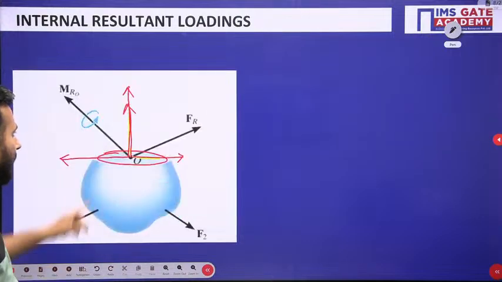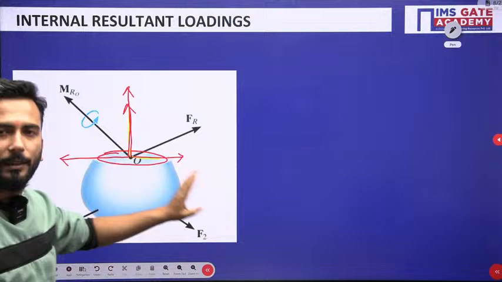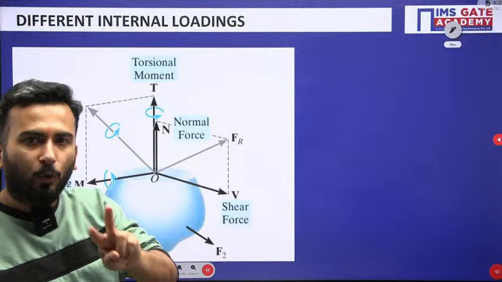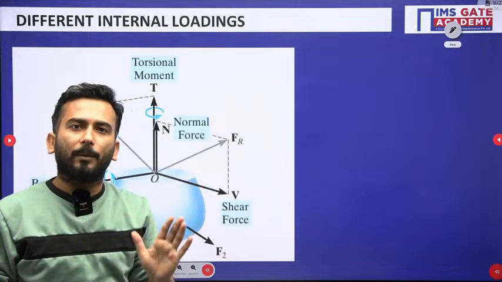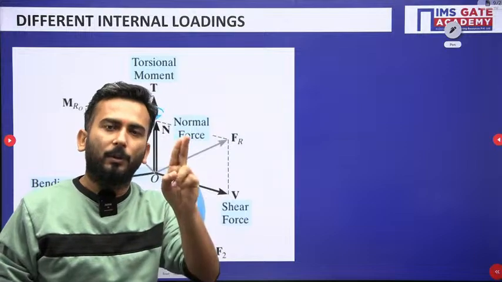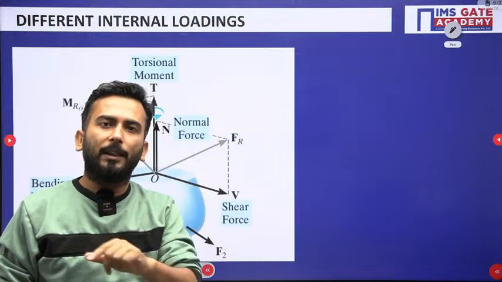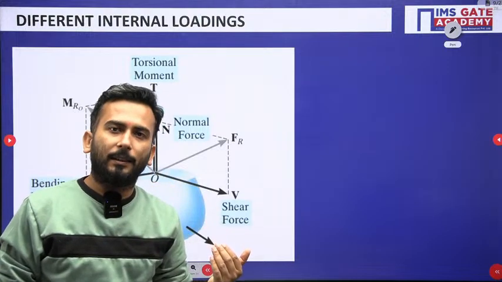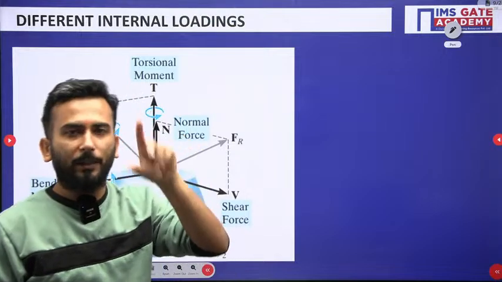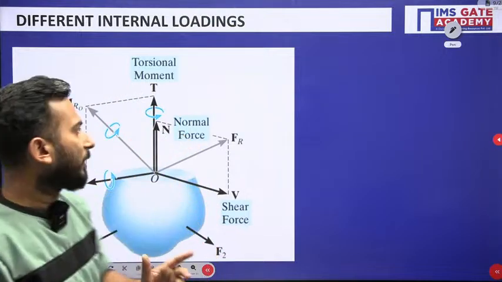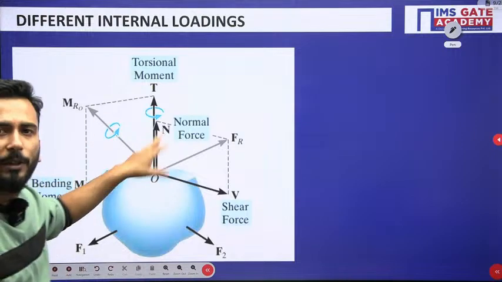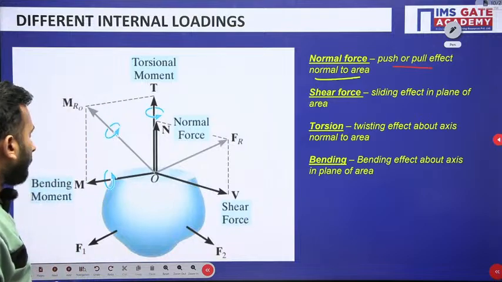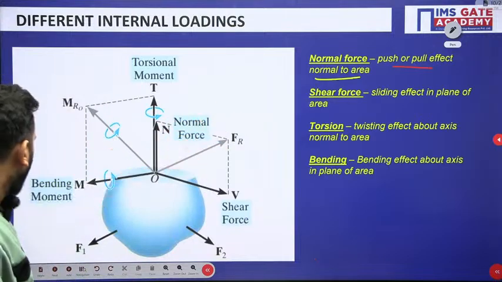And when you have cut the section, I have talked about the net resultant force and net resultant moment, and how I will draw 2 components, for the force and for the moment. One normal to the plane, and second on the plane. So on the plane force is shear force, perpendicular is normal. Moment with axis in the plane is bending. If the axis is perpendicular to the plane, it is torsion or twisting. And we study these as 4 separate chapters in strength of materials. This is the internal loadings that I am talking about.